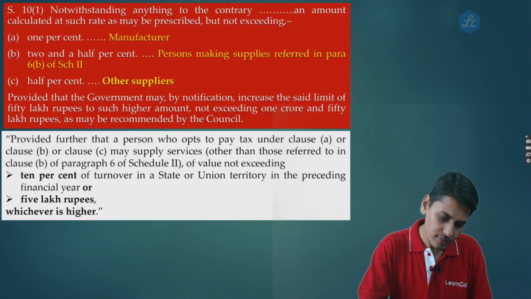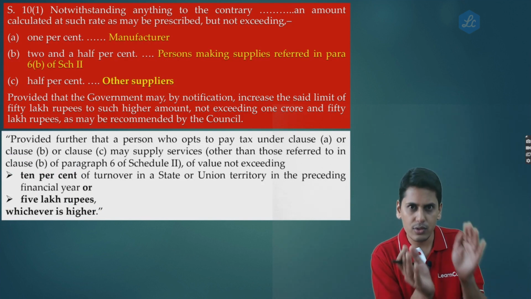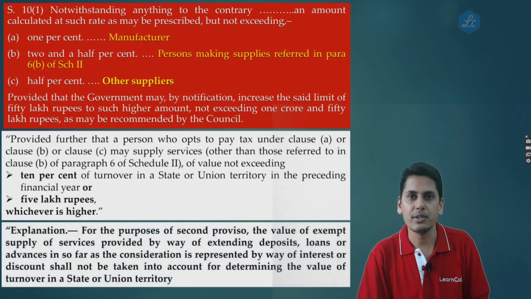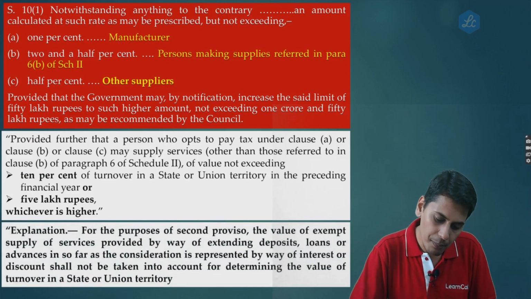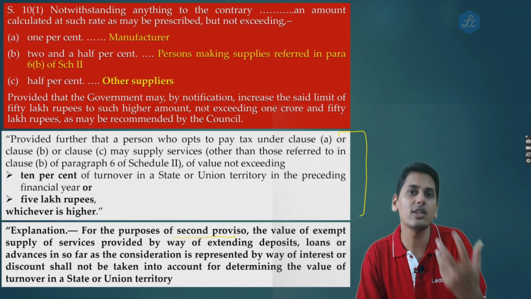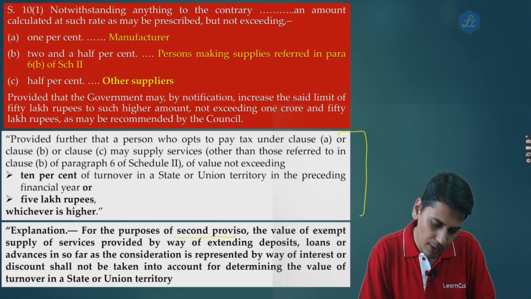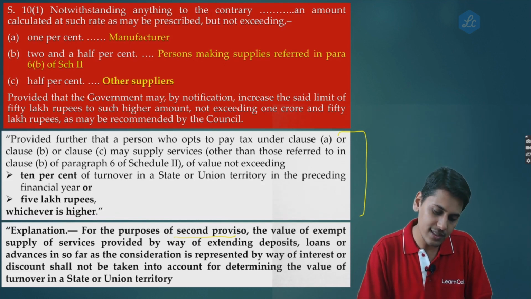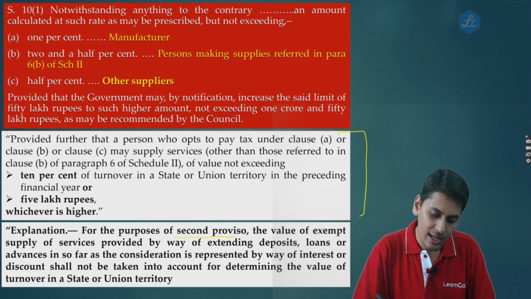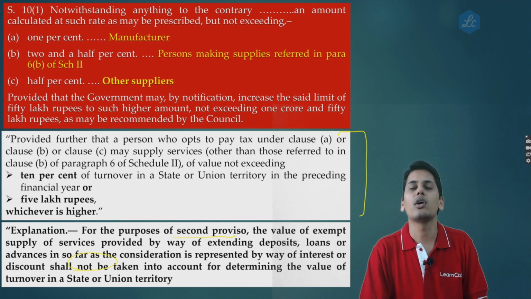So friends, we have an explanation which is there. Section 10 subsection 1, the second proviso gives you an inner threshold to the extent of which services can be supplied. There is an explanation inserted which tells you, for the purposes of the second proviso, that is to calculate the inner threshold for services, the value of exempt supply of services provided by way of extending deposits, loans or advances, insofar as the consideration is represented by way of interest or discount, shall not be taken into account for determining the value of turnover in a state or union territory.